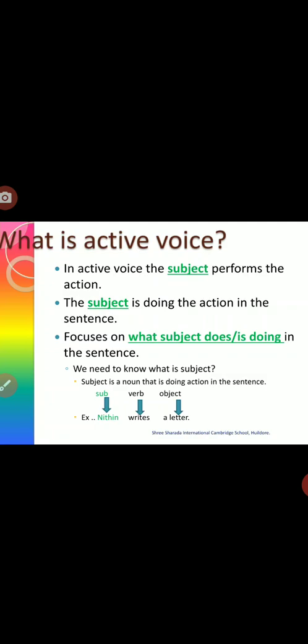That means the subject performs the action, the subject is doing the action, and it focuses on what the subject does or is doing. If you want to understand about the subject, I told you that we need to know what a subject is. Subject is a noun that is doing the action in the sentence.